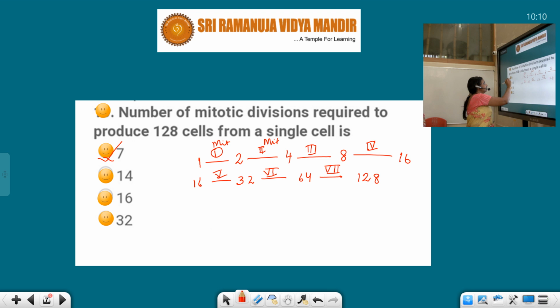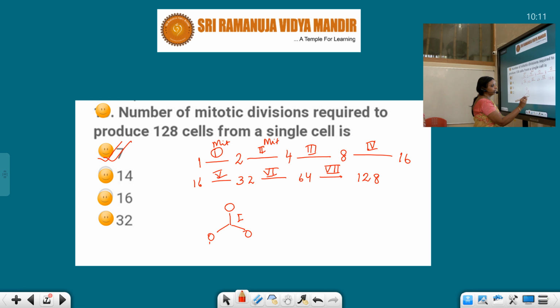According to your book, NCERT and some NEET books, this is the answer. But one thing you have to remember, don't get confused, because one cell is there. If this one cell divides, this is the first mitotic division, and it forms two cells.